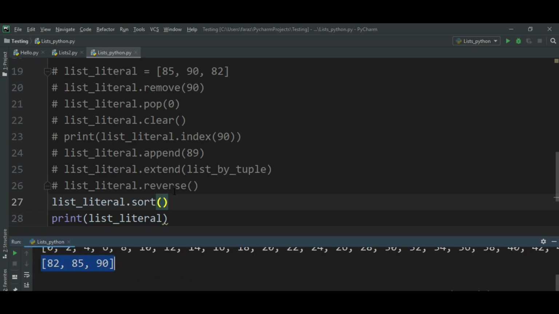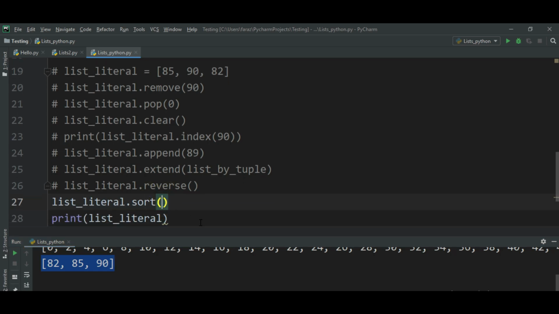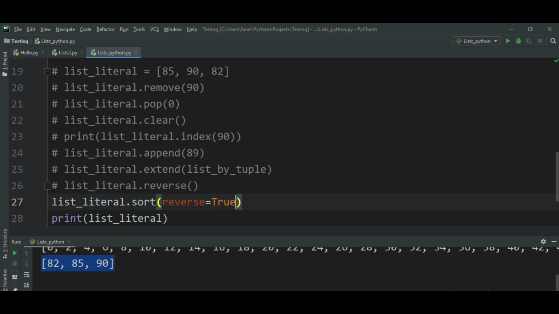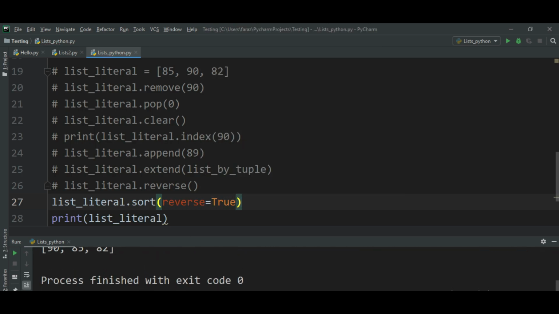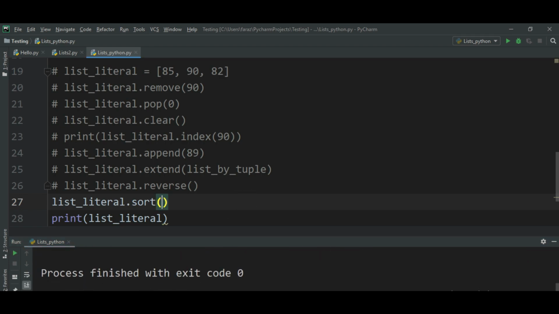Yes, it has sorted our list, right? You can see it has sorted from ascending to descending. There is one key here, reverse. If you put it as true, it will sort in descending order, right? If you just remove it, it will automatically become false and it will arrange in ascending order. For ascending, keep it empty. For descending, keep the reverse value as true.